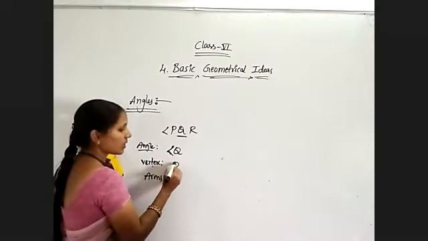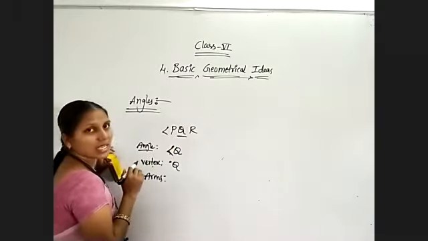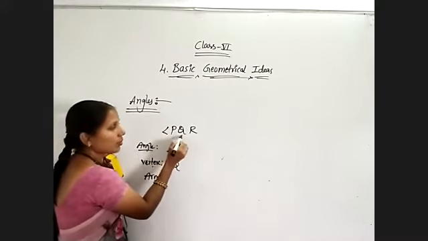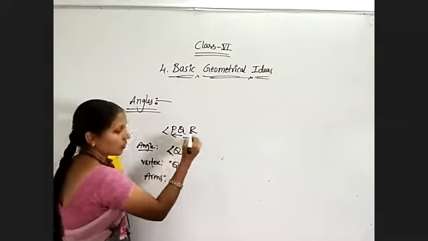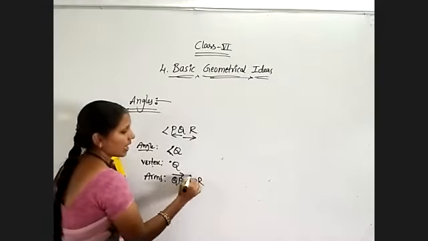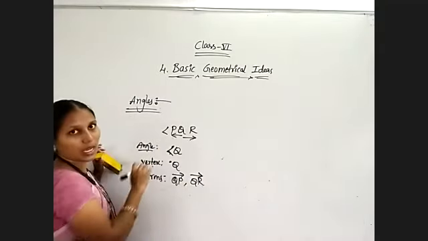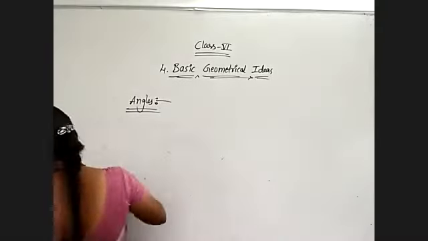The vertex is point Q. And the arms of that angle: from Q we get ray QP and ray QR, so QP and QR are the arms or sides of the angle PQR. Understood? Now coming to the exercise problem.